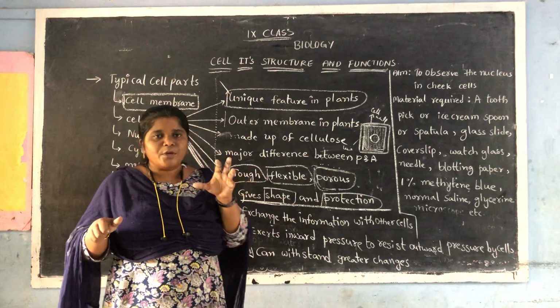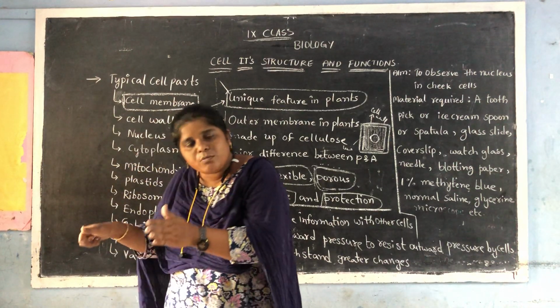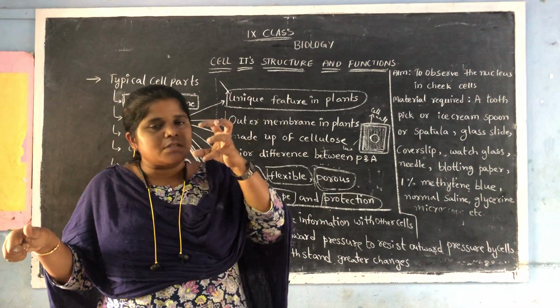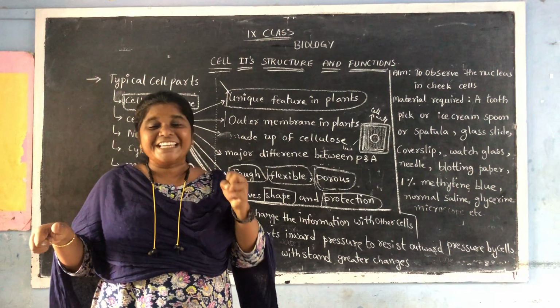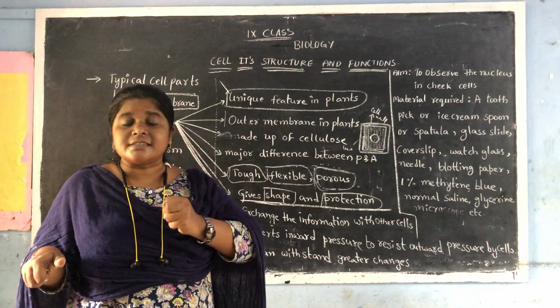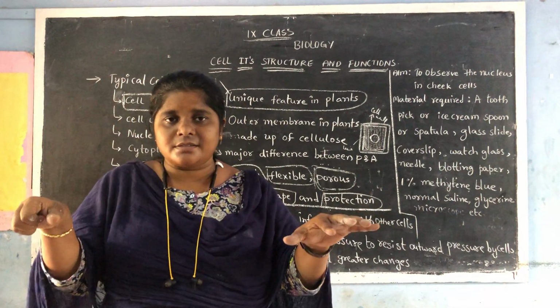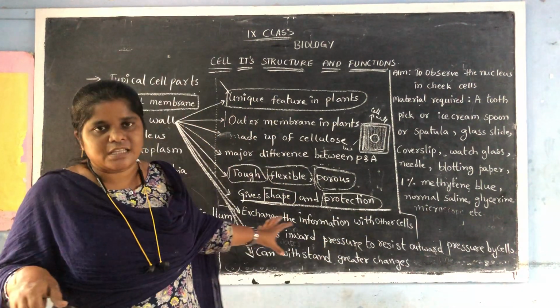On the whole, because of this cell wall, when compared with the animal cell, it is a bit stronger. It can withstand greater changes in the surroundings, the climate or the weather, whatever it is, just because of this cell wall.